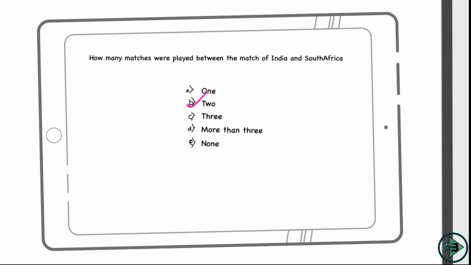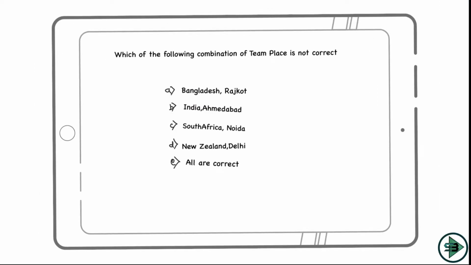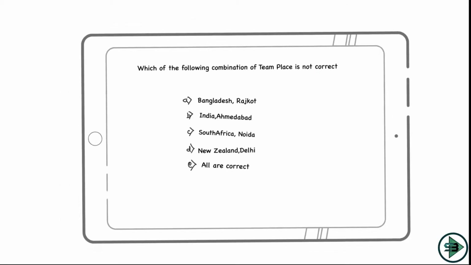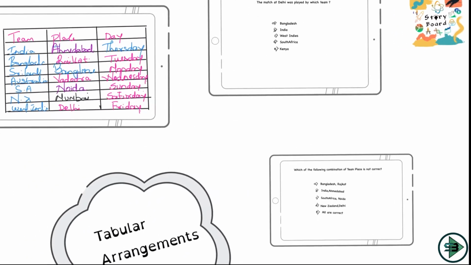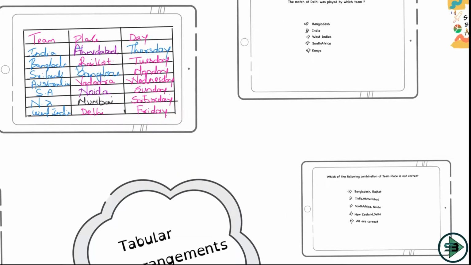It says 2. We come on to the next question, which is asking which of the following combinations of team and place is not correct. So I need to find out the combination which is not correct here. First we'll start with Bangladesh, Rajkot. Yes, it is correct. I need to find not correct. India, Ahmedabad, it is correct again. South Africa, Noida, it is correct again.